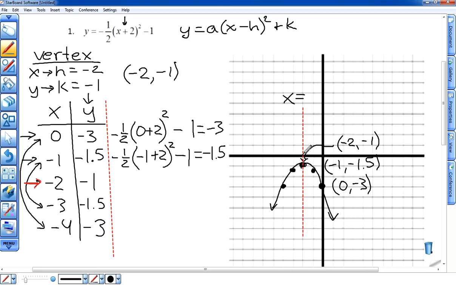It crosses through the x-axis at -2 for us, so the equation of our axis of symmetry is x equals -2. We now have our parabola completed, the graph of our quadratic completed, with the vertex, 2 other points labeled, and our axis of symmetry drawn and labeled.